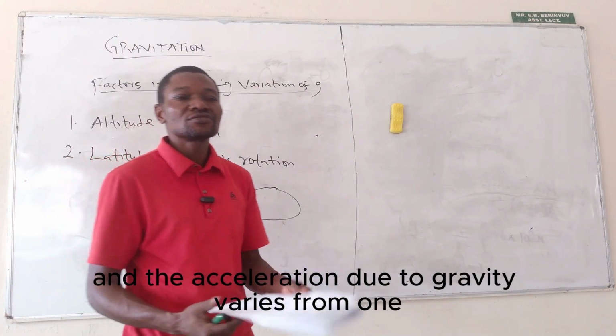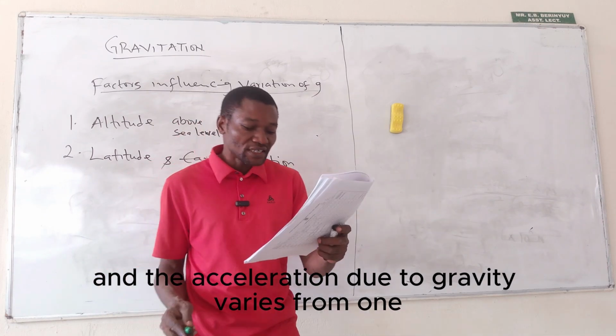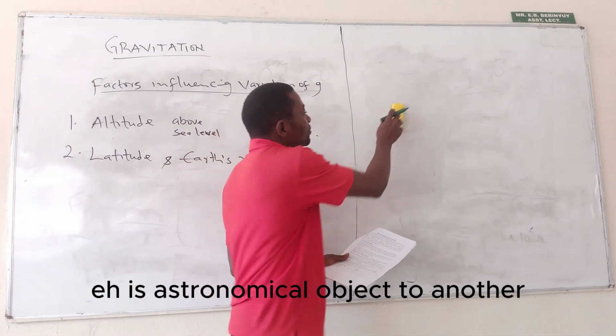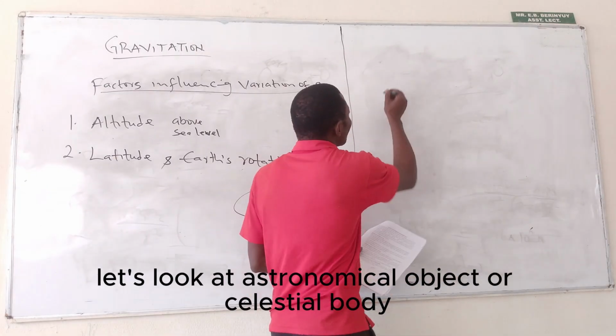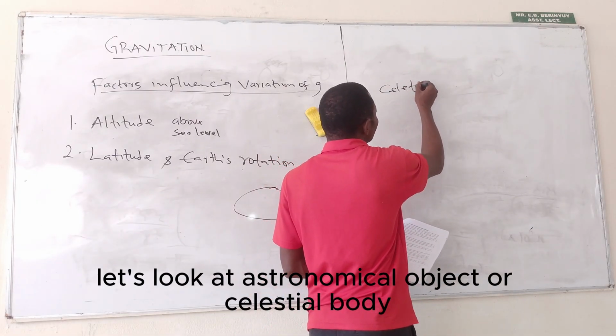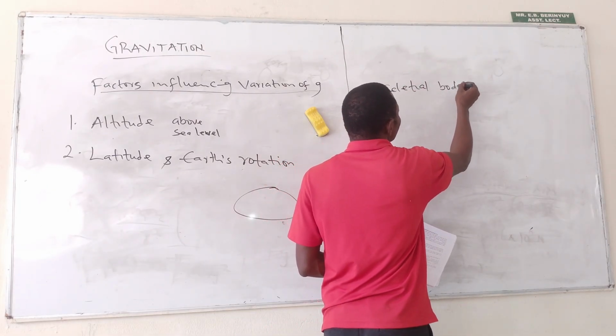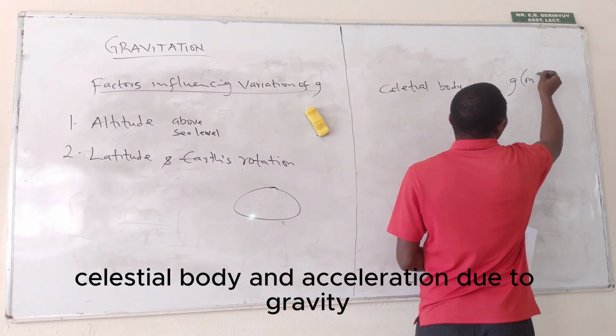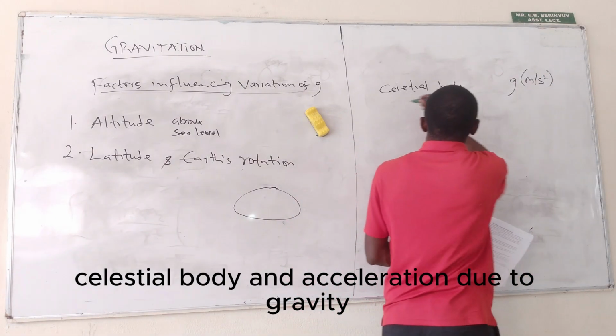And the acceleration due to gravity varies from one astronomical object to another. Let's look at celestial body and acceleration due to gravity.